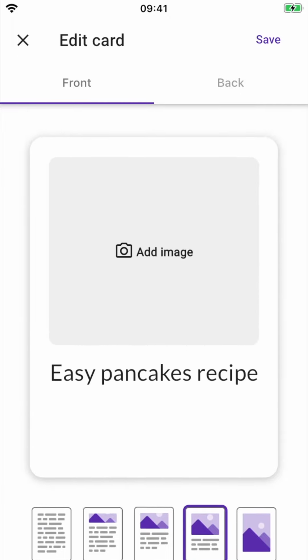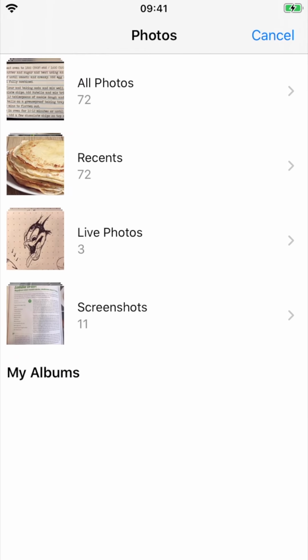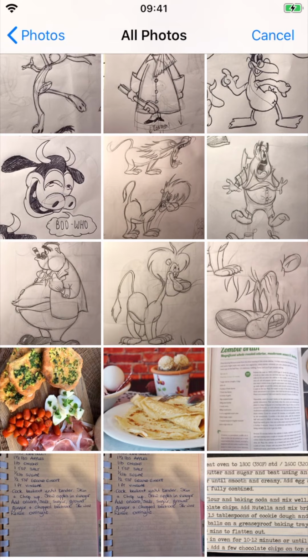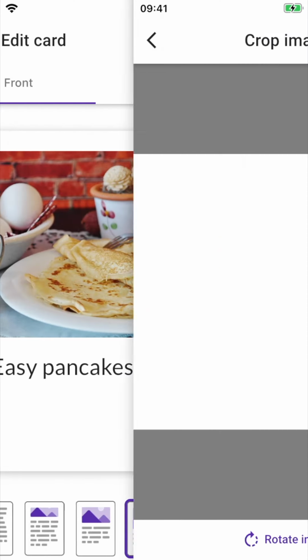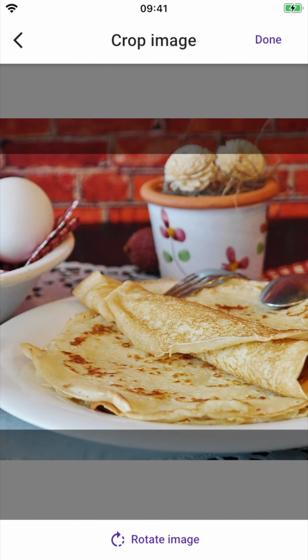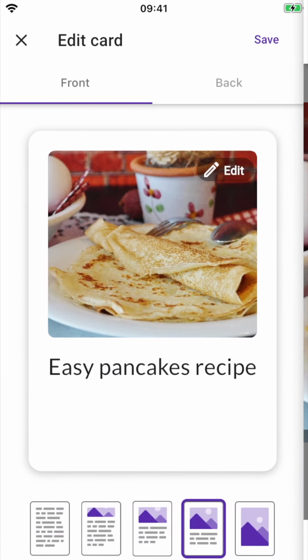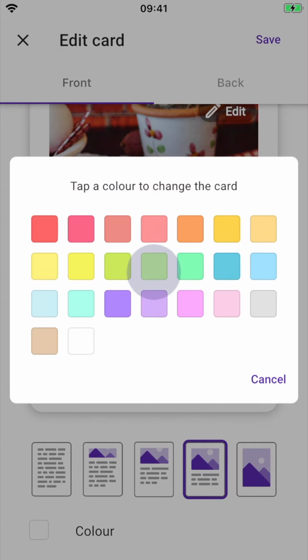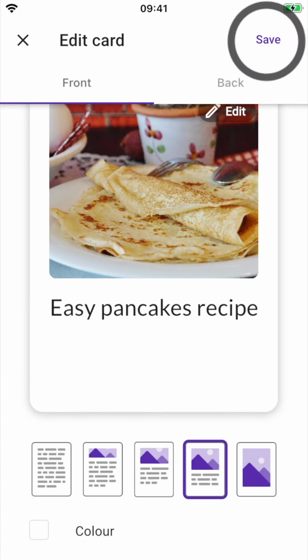And I've now got an option on top of the card there to add an image, so I'll press that and go and choose a photo from my gallery, and I'm going to choose this one. And just like when we created the box, we can also tweak this image, and I'm going to do that by pressing edit here and crop image and just zoom it in slightly and press done. There's also the option to change the colour of this card, and I can choose any one of these, but I'm going to leave it white in this case and press save in the top right corner.